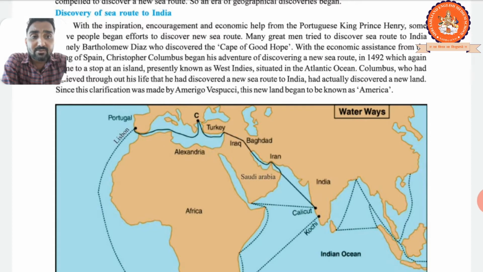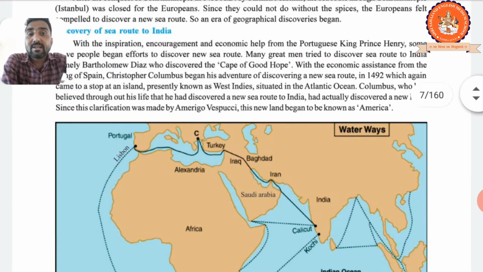Since they could not do without the spices, the Europeans felt compelled to discover a new sea route, so an era of geographical discovery began. They could not live without spices and Indian trading.